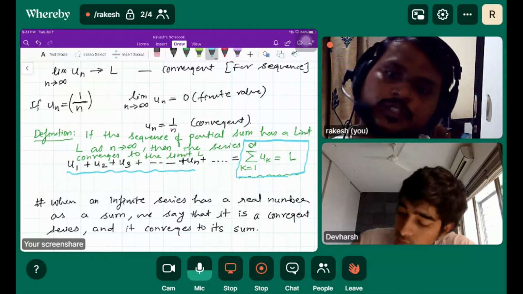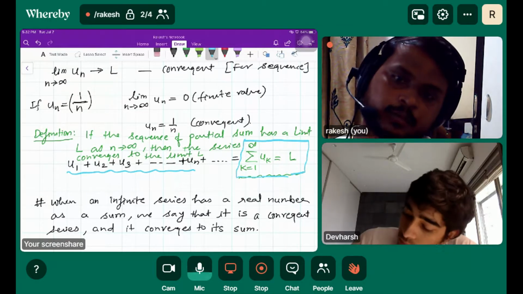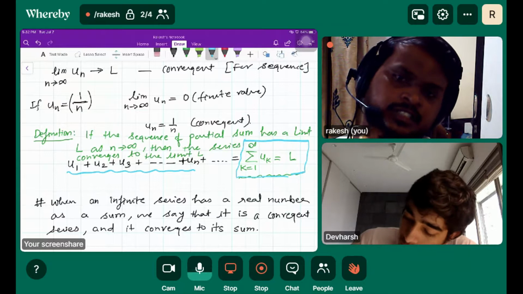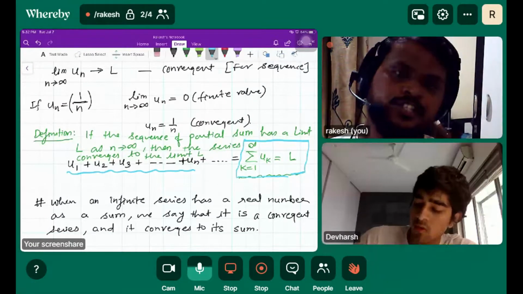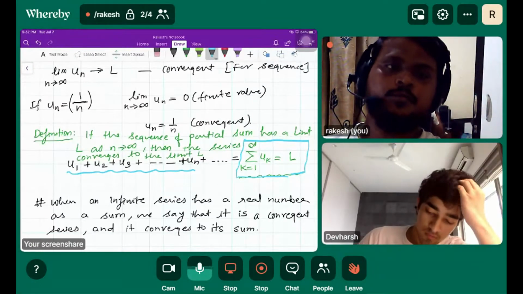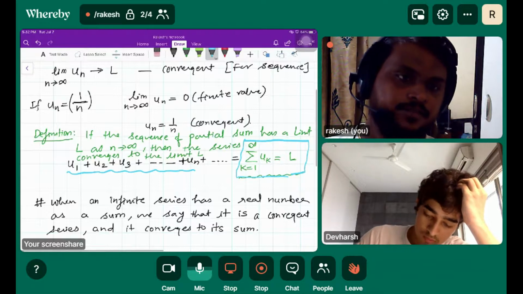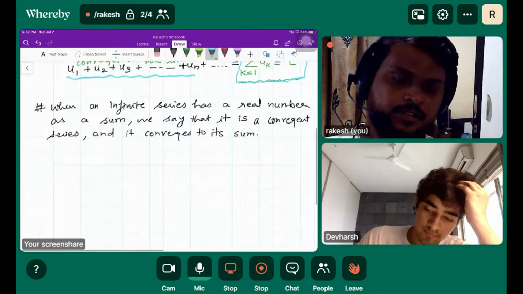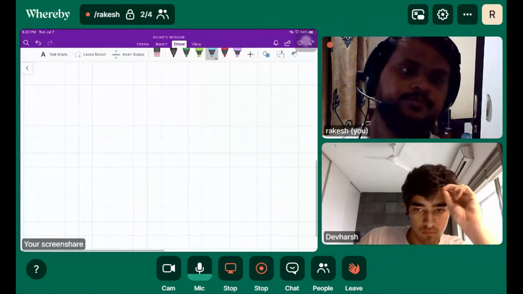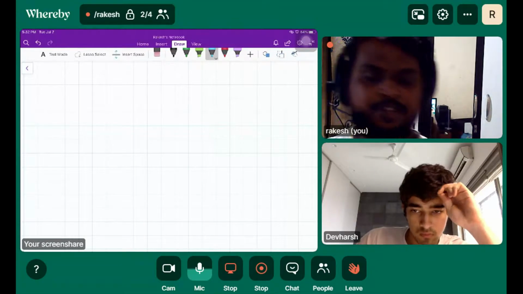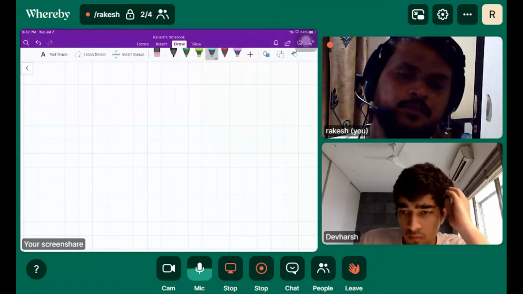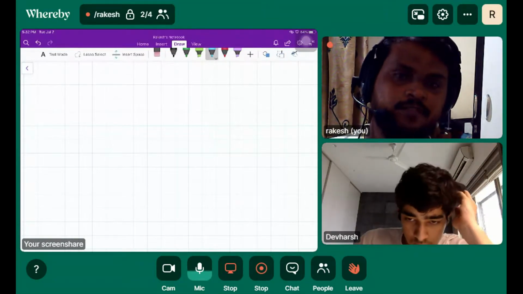Okay. So we have already discussed such series which give you a constant sum over infinite terms. Can you recall that? We have already discussed, but we didn't use the term convergent at that time. Have you heard the term geometric series before?